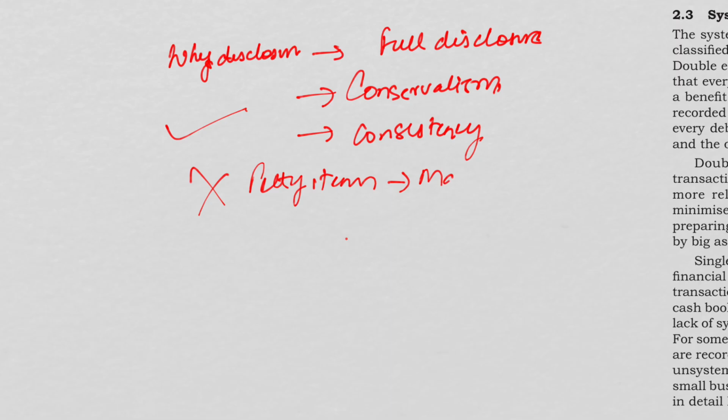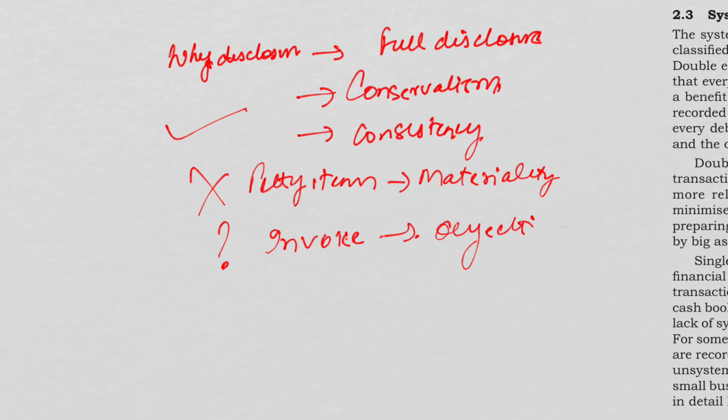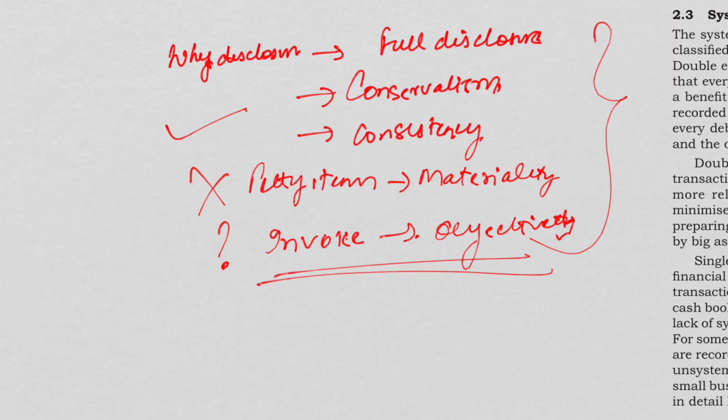Because of materiality. Why do we need an invoice or any supporting documents? Because of objectivity, because you need evidence. It should not be based on the bias of the person making the financial statements.